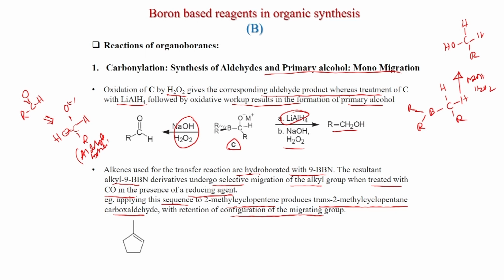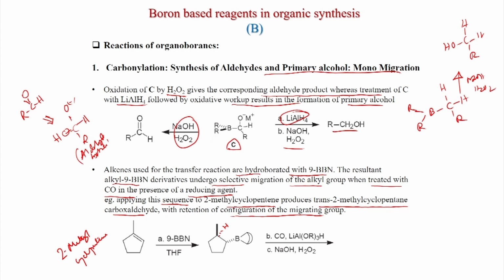So this is 2-methylcyclopentene; 9-BBN is first treated, and we know boron comes at the less substituted carbon, and this is a syn addition. Now, after carbon monoxide and lithium aluminum trialkoxy hydride, after CO this is formed.